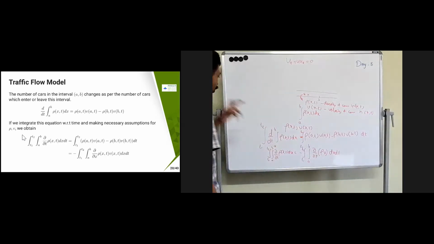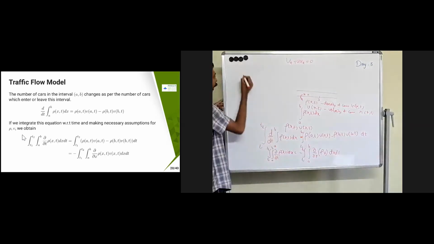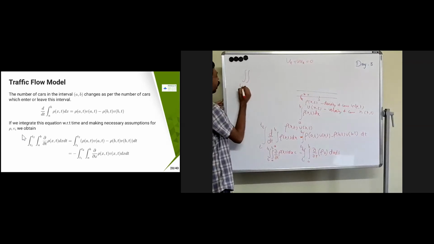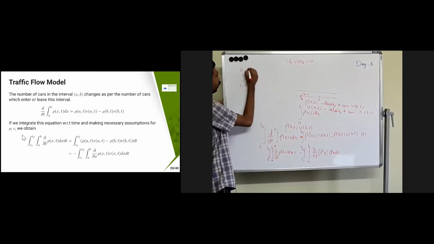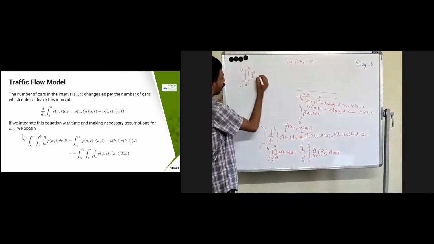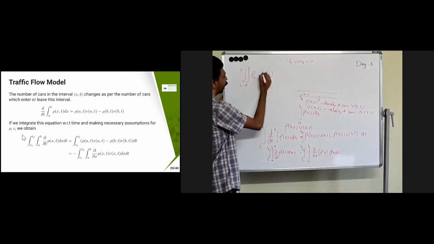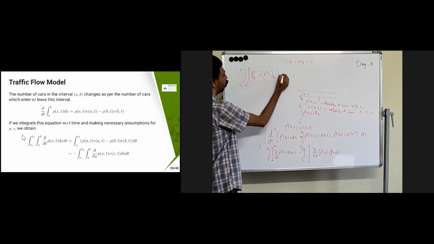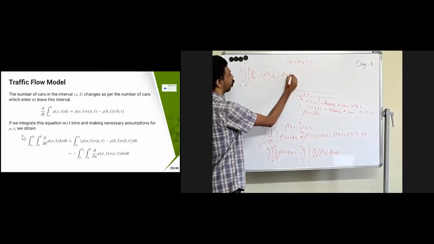So the last equation I can rewrite in this way: the integral from t1 to t2, a to b, of rho t minus rho v of x into dx dt equal to 0.